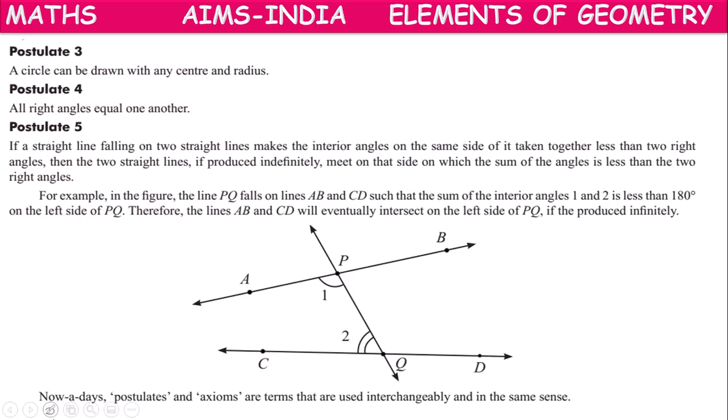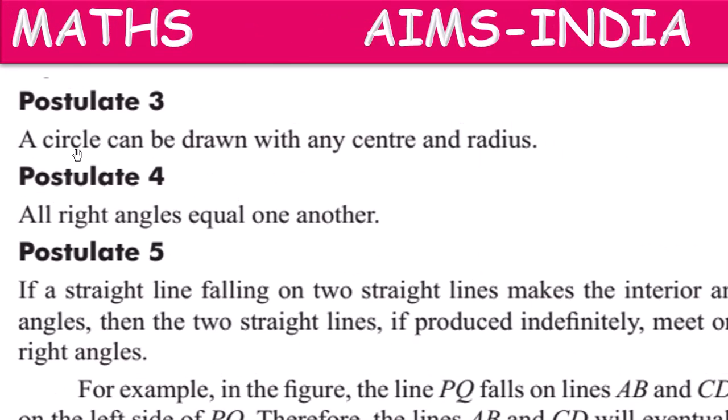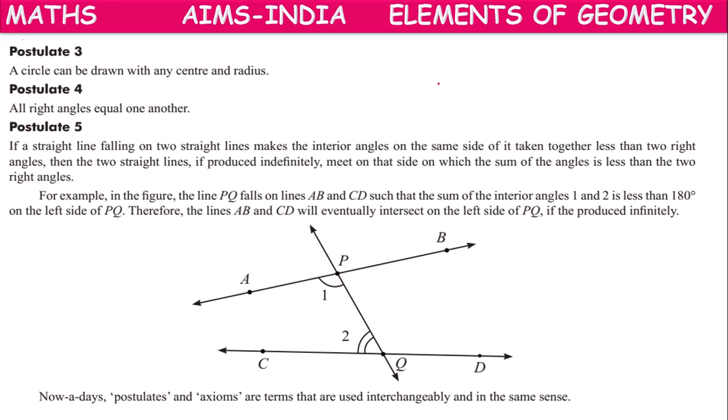Next one, third postulate. A circle can be drawn with any center and radius. A circle can be drawn with any center, any radius.